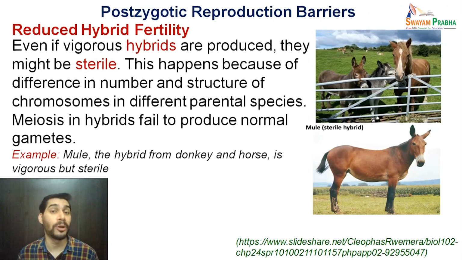That means it cannot produce its offspring further, and it happens because of the difference in the number and the structures of chromosomes which are coming from different species, that is from horse and from donkey here, and because of which there is a problem with meiosis in the hybrids, and that is why they are unable to produce normal gametes.